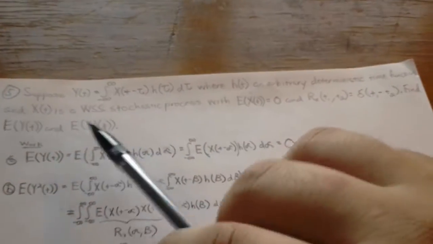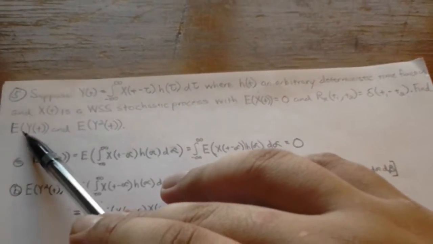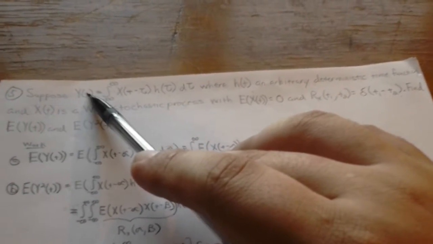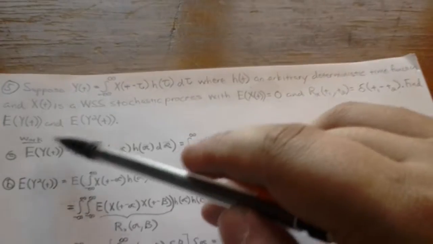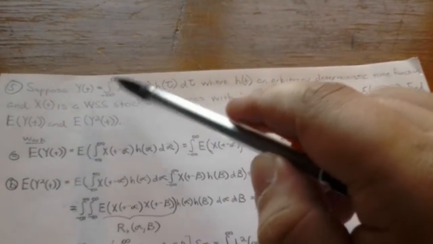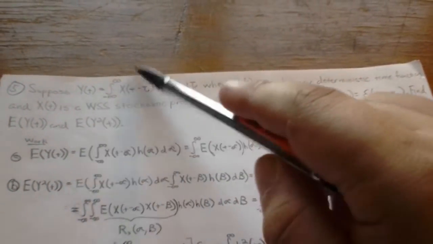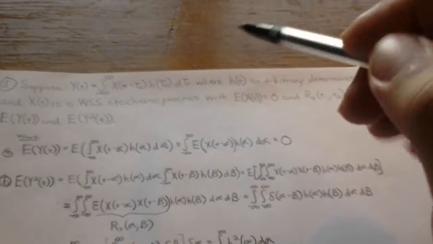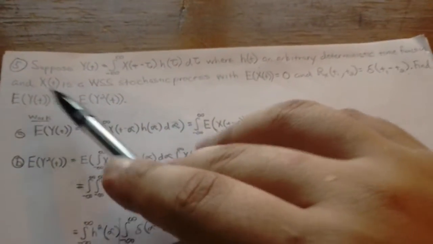And the question is asking us to find the expected value of the y function, and also to find the expected value of the square of the y function. So the problem's actually halfway straightforward. Let's start by figuring out this term right here.